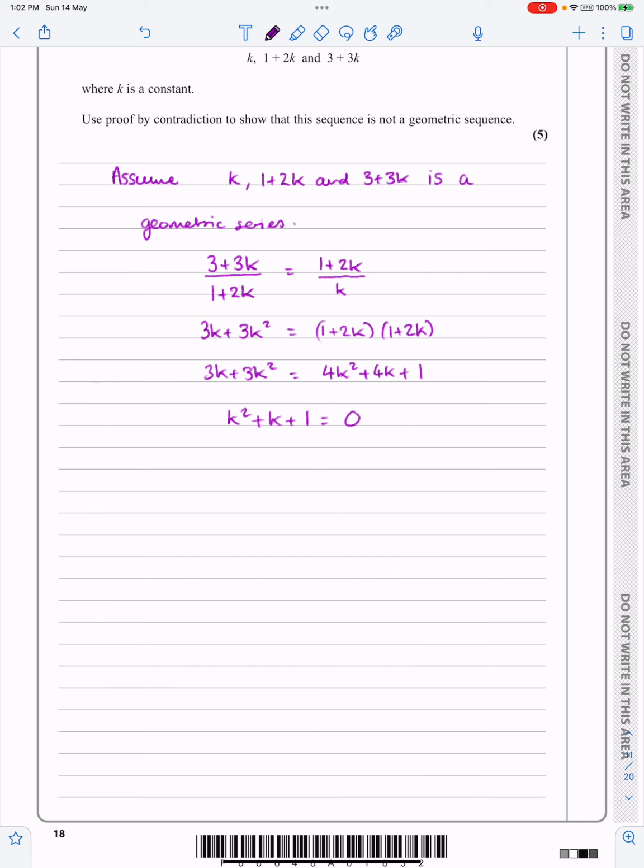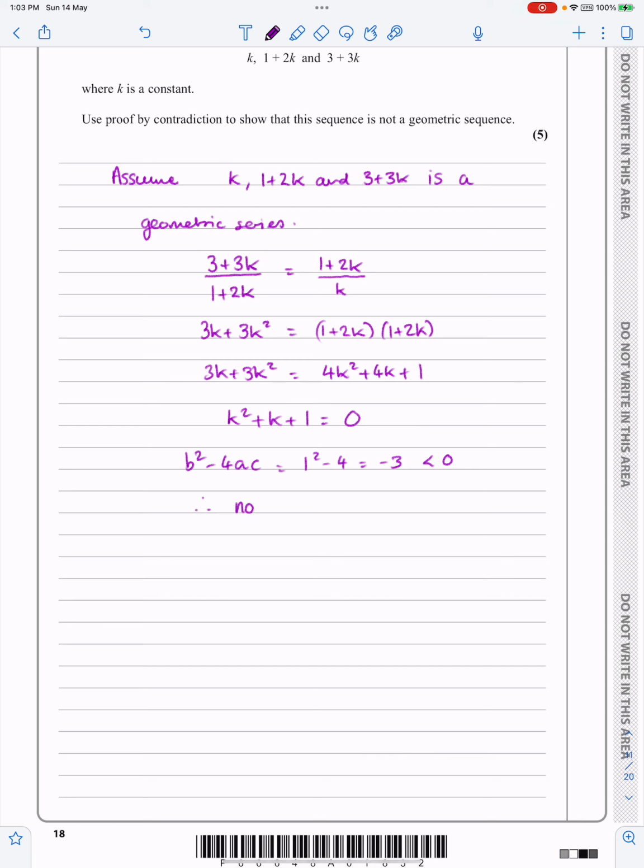So if you wanted to be really quick, you could just say b squared minus 4ac is less than 0. Or if you want to be a little bit slower, you could say b squared minus 4ac works out to be equal to 1 squared minus 4, which is minus 3, which is less than 0.